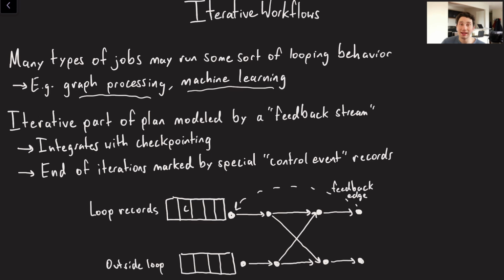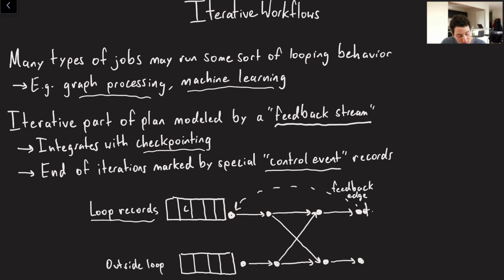I guess the gist here is that, we said Flink models all of its tasks as a directed acyclic graph, and if we have a loop in a Flink workflow, that kind of implies that there's a cycle, right? So instead what Flink does is it effectively, seemingly to me at least, makes a cycle called a feedback stream, and this is going to work nicely with checkpointing still because it's still abstracted as a stream. Also, every single time that we've completed an iteration of the loop, we inject something called a control event, which is going to act as a trigger to whatever the operator is that cares about this, that is going to trigger some sort of computation.